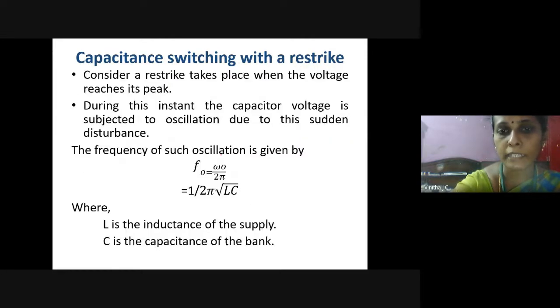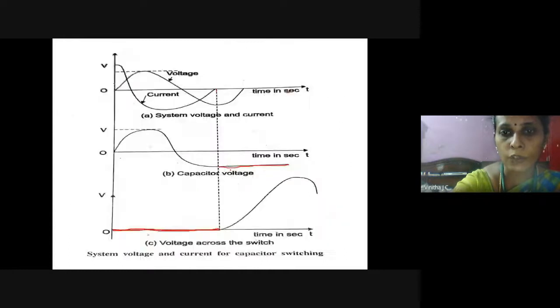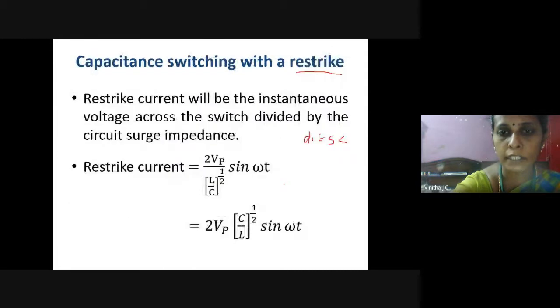Since in the previous case we have studied that the voltage developed across the circuit breaker is twice the value of the normal supply voltage, we can rewrite the expression as 2 into Vp divided by Z into sine omega t. This equation can be rewritten as 2 into Vp into (C by L) to the power 1 by 2 into sine omega t. Simply, I have taken this L by C in the numerator. So this is the magnitude of the restriking current.